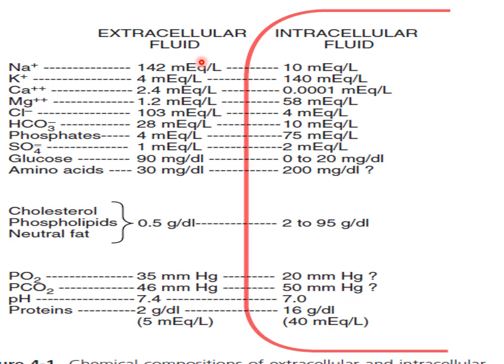So second thing is the potassium. Potassium ions, you can see in the ECF, they are very low, about 4 milliequivalents per liter, and they are about 140 milliequivalents per liter in the intracellular fluid. Okay, we are only concerned with these two key ions, and their concentration difference is important in the generation of resting membrane potential. We are studying how the generation of RMP occurs in both the excitable and the non-excitable cells, because RMP is present in both the cells, in the excitable cells also, in the non-excitable cells also.